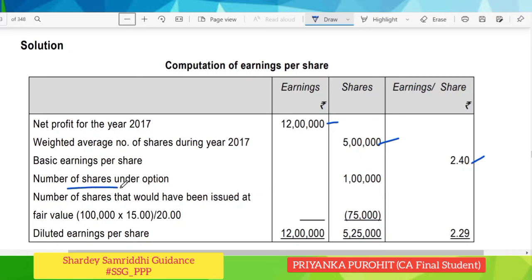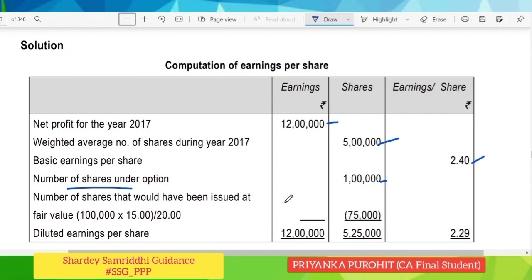For this, the number of shares under option were 1 lakh and we have to find the number of shares that would have been issued at the fair value. So here we are issuing the shares at 15 rupees, but we have to now calculate the approximate proportionate number of shares had the shares been issued at 20.